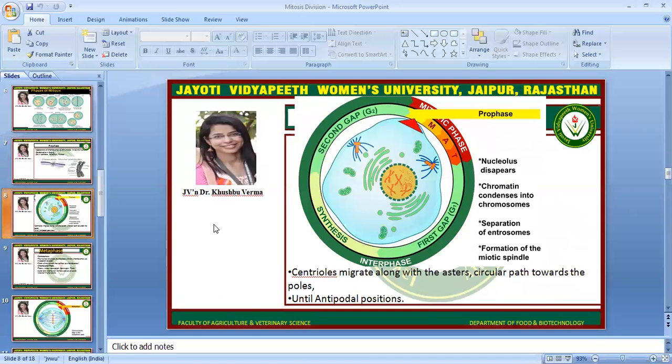This is the diagrammatic representation where we can see the nuclear membrane starting to break down, chromosomes starting to condense, and the nucleolus starting to disappear. Chromatin condenses into chromosomes, centrosomes separate, and mitotic spindles form. Mitotic spindles will start to form, and centrioles migrate along with the aster's circular path towards the poles until antipodal positions. So this is the sum up of the prophase stage of mitosis, and this session is powered by Digital